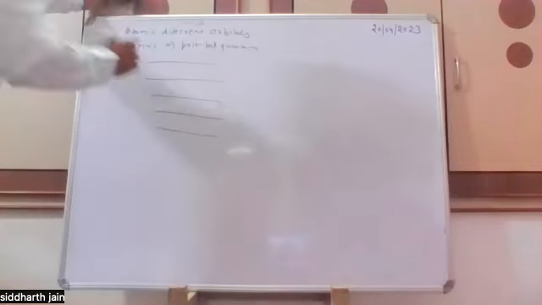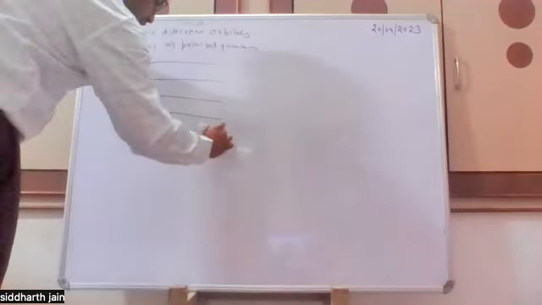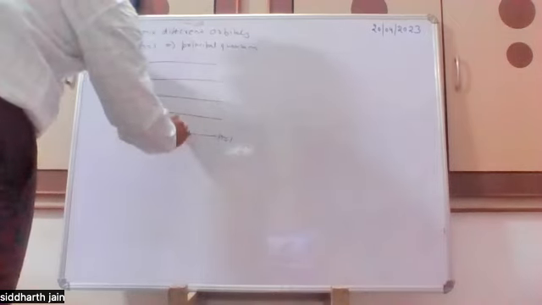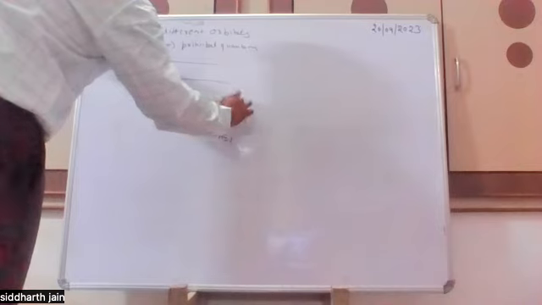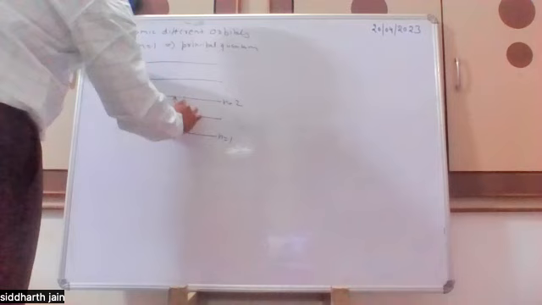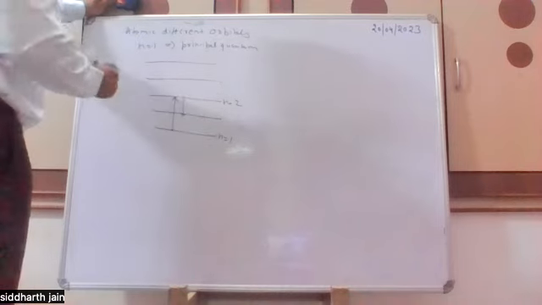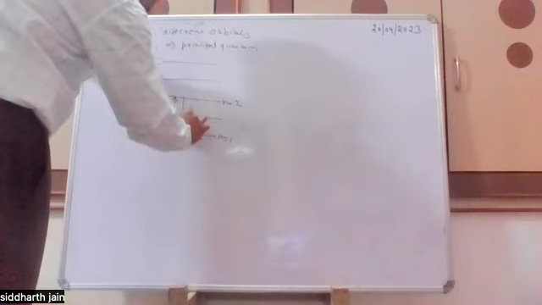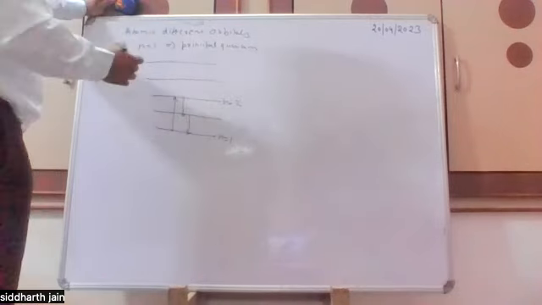And whenever a transition occurs from n equal to 1 to any higher orbital, for example n equal to 3, then when it comes back to the ground state, since it is unstable, ultimately it will try to come back, and when it comes back, it emits radiation. The radiation can be of two types.